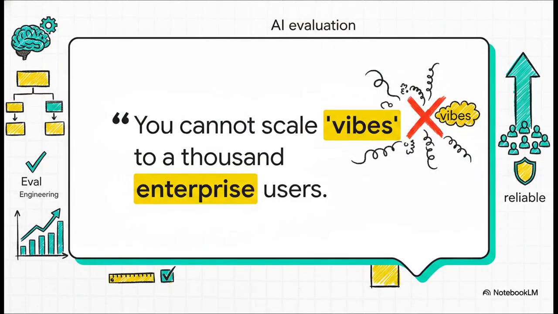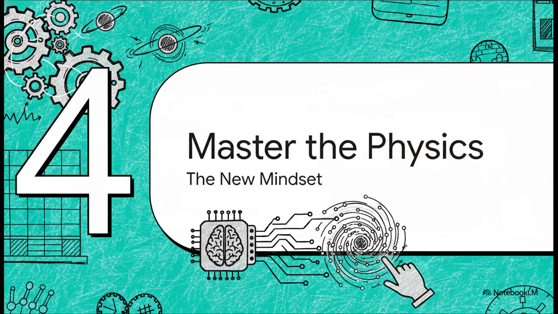And this slide, this right here, gets to the absolute heart of professional AI engineering. If you can't numerically score your AI's outputs using what we call an eval, or an evaluation system, then you're not engineering, you're just guessing. You're going on a feeling, and you absolutely cannot scale vibes to 1,000 enterprise users who are depending on your system to work. So let's bring these 3 principles together for a second.